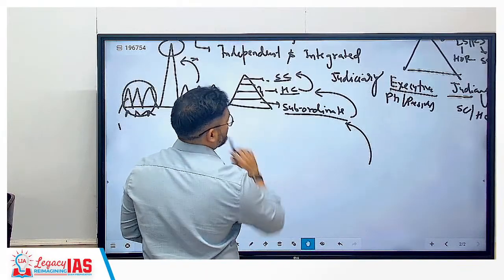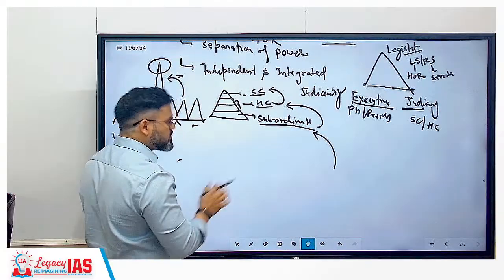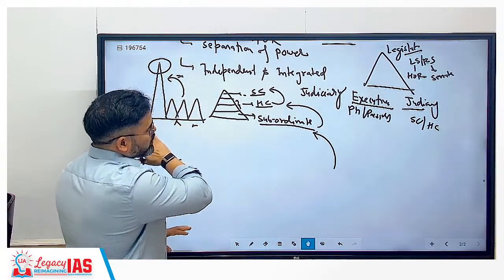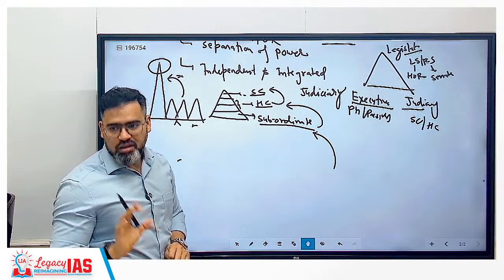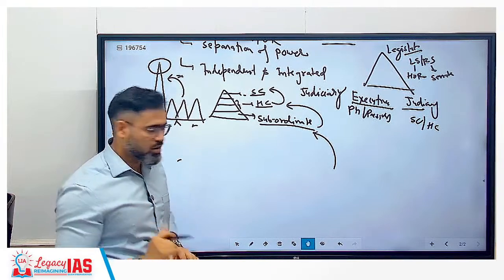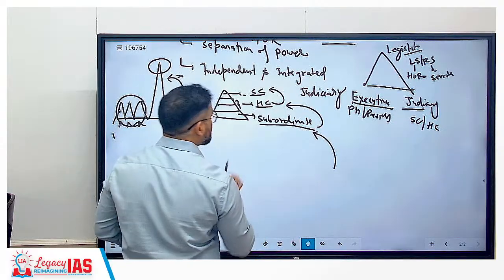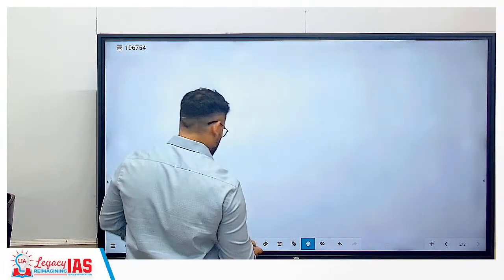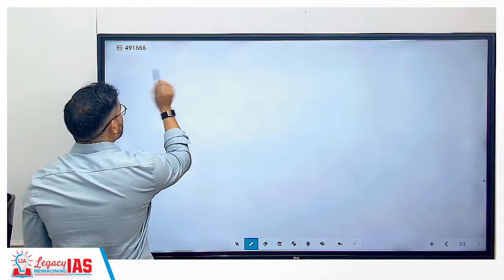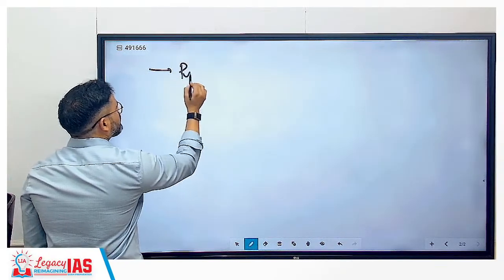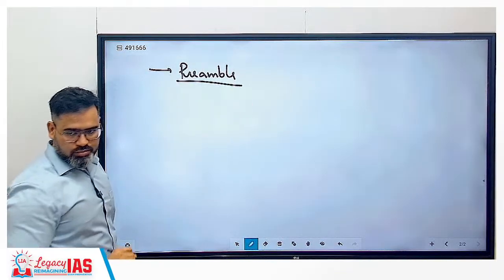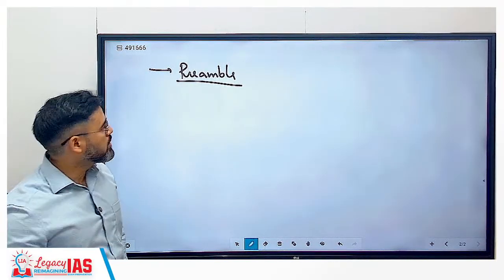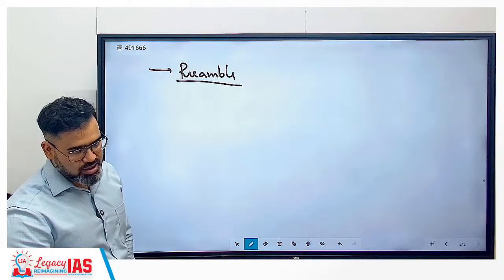Once it is done, to cover all these things we definitely require 3 classes minimum, 9 to 10 hours needed. Then we will move to Part 1 of the Constitution. But before that, we will move to one more chapter, which is called the Preamble. So the next chapter we will cover after the introduction is the Preamble itself.